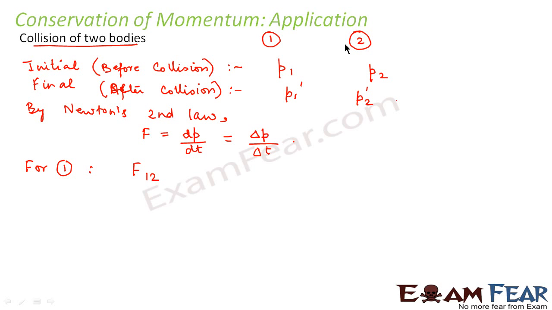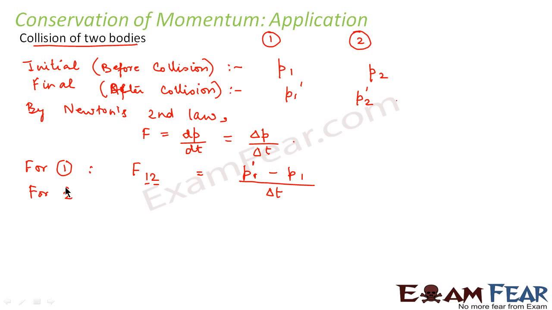Right now we are considering only body 1. So the force exerted on 1 by 2 will be equal to the rate of change of momentum per unit time. So this will be the change in momentum on body 1. So change in momentum will be final value of momentum minus initial value of momentum divided by delta t.